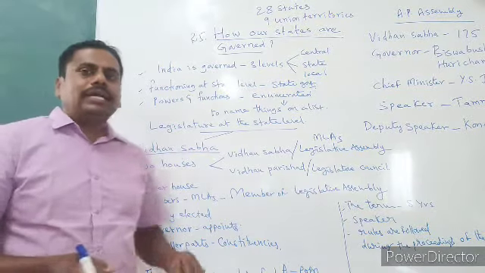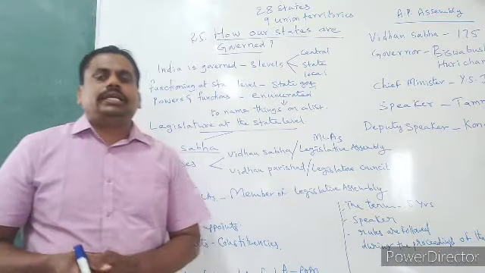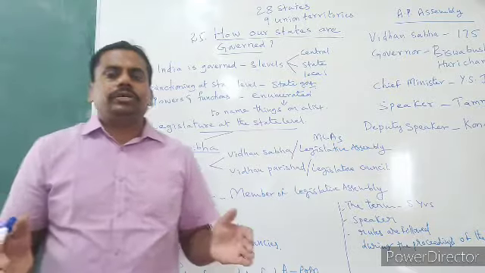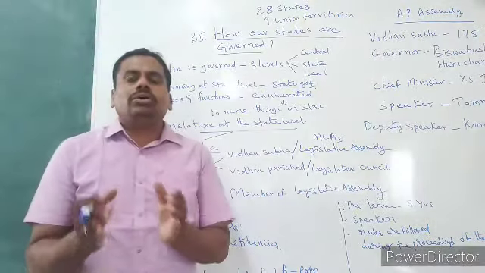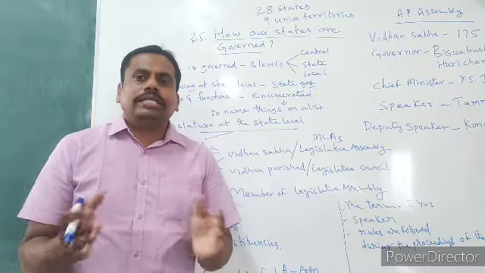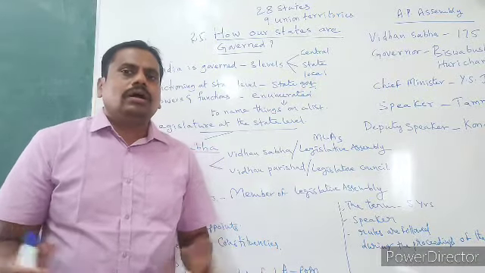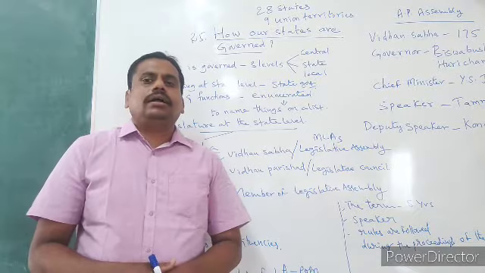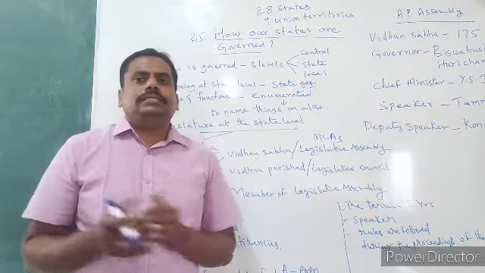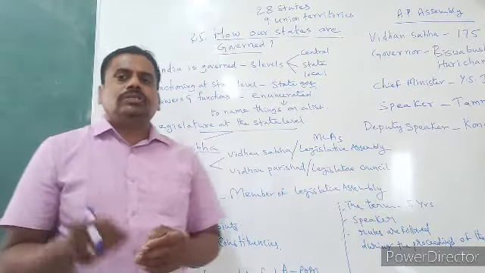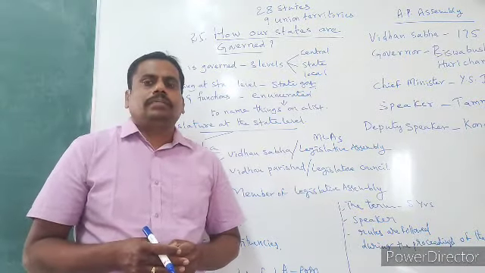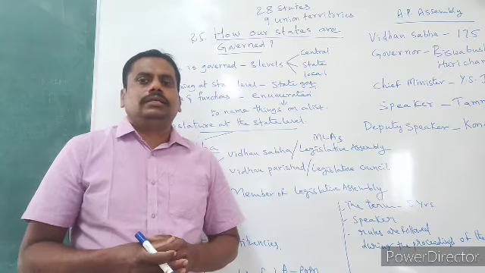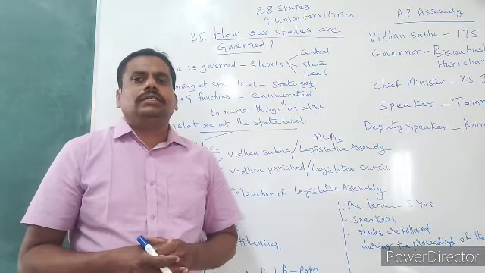In order to conduct elections throughout the state, the entire state is divided into many small territorial units. What are those territorial units called? Constituencies. Just for example, Hindupuram constituency, Madakasira constituency, Dharmavaram constituency.